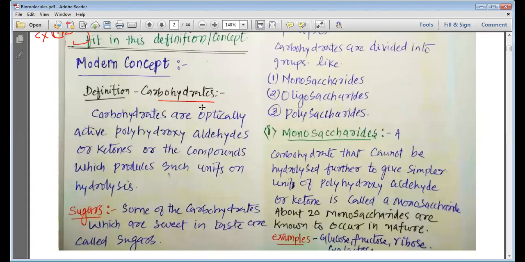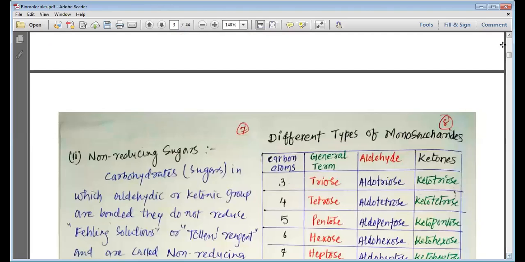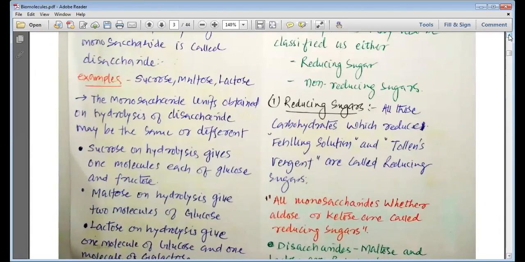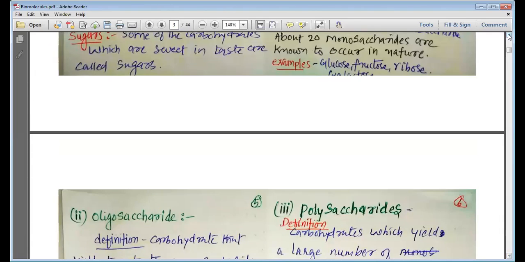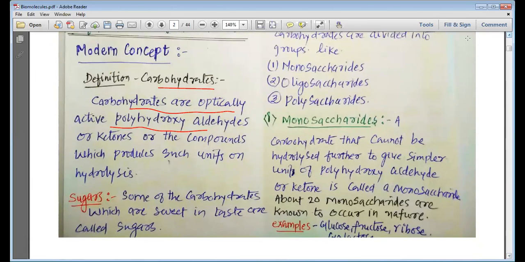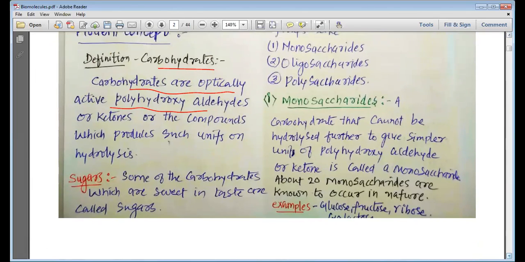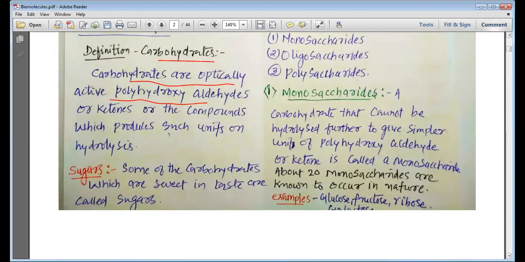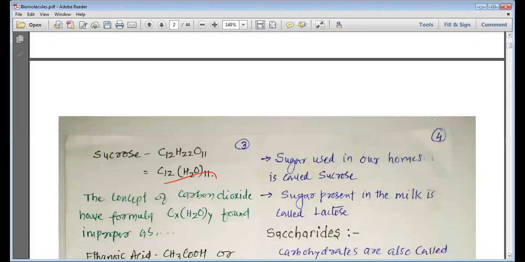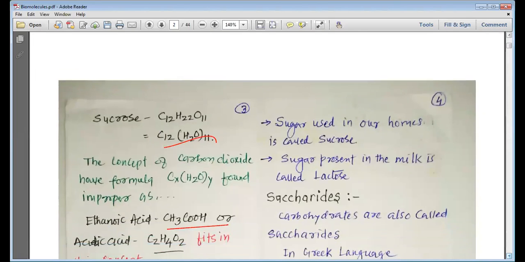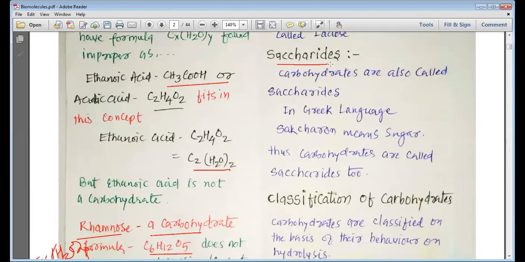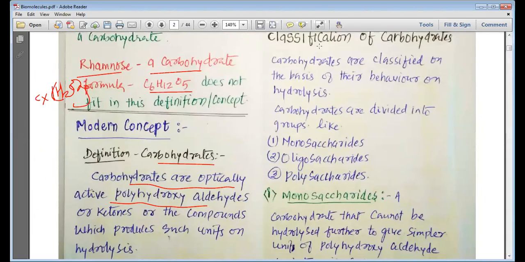Then we studied the definition of carbohydrates: carbohydrates are optically active polyhydroxy aldehydes or ketones, or those compounds which give such molecules on hydrolysis. We consider them as carbohydrates. Carbohydrates were also known as sugars because they are sweet in taste. Same way, my dear students, we have studied saccharides. In the Greek language, sakcharon means sugar, and that is why they are also called saccharides.